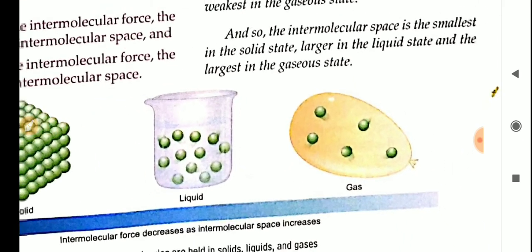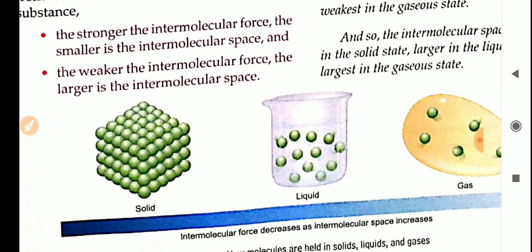Understand? So these are the three states of matter, and substances are classified according to their intermolecular force and intermolecular space. If the particles are closely packed, or there is no intermolecular space, that is a solid state. If the intermolecular space is very big, that is the gaseous state. If there is less intermolecular space, that is the liquid state.